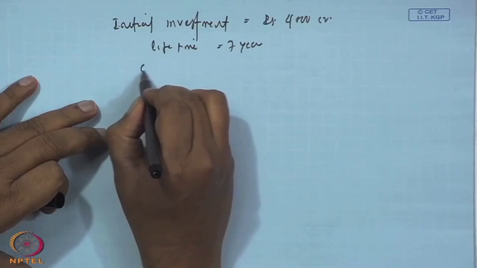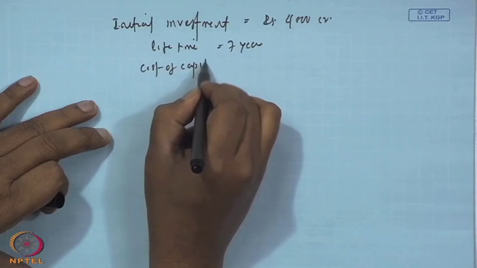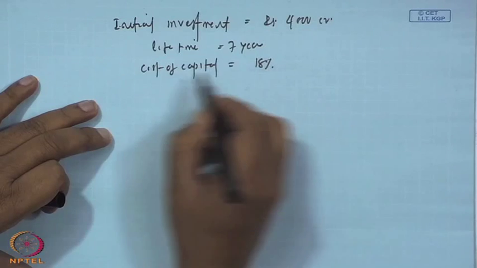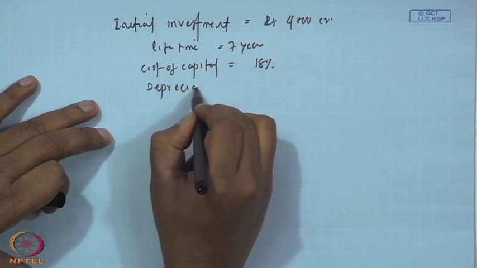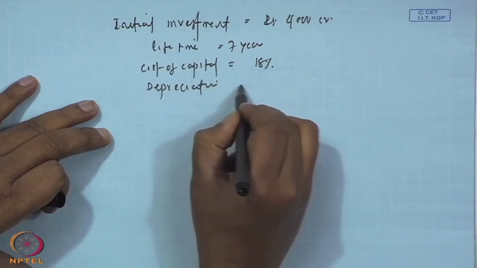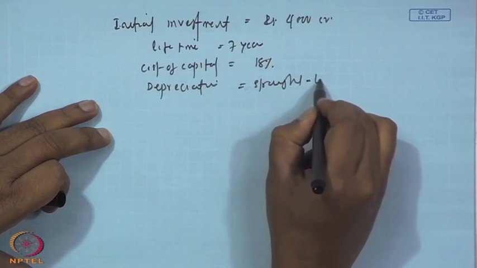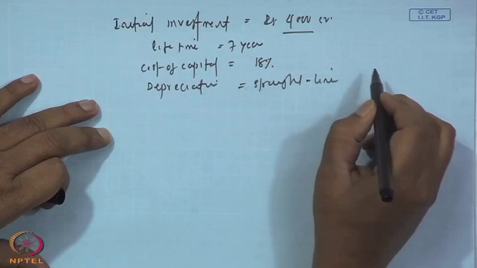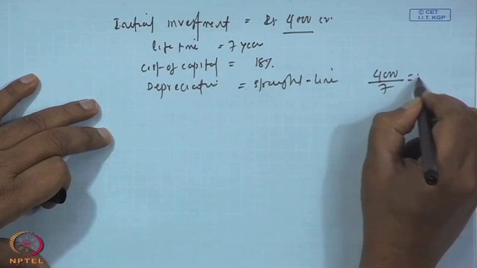Then the cost of capital, which we call the discount rate, is 18%. Depreciation is straight line: within 7 years they have to recover 4,000 crores, that is 4,000 by 7 per year.